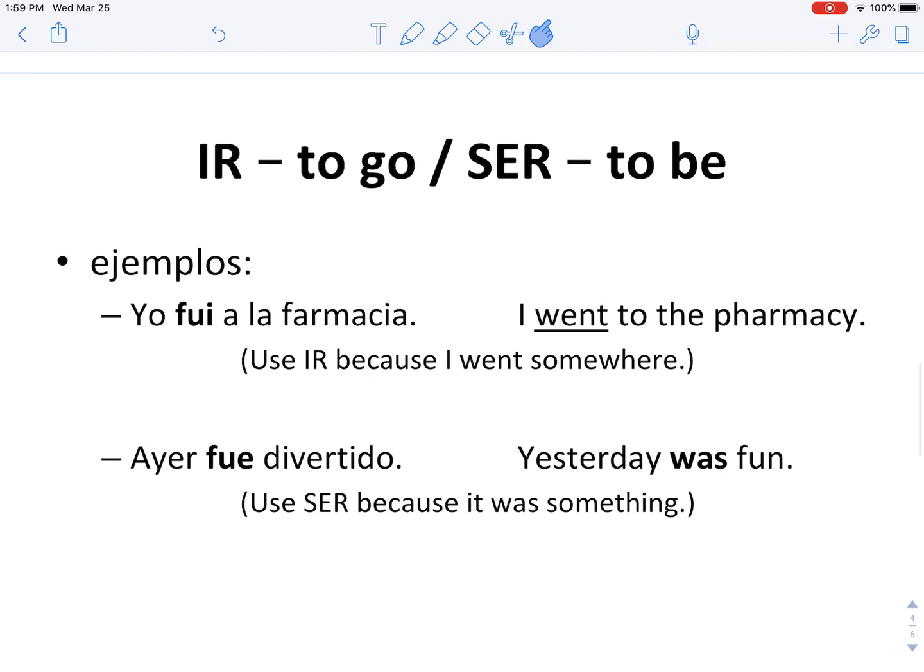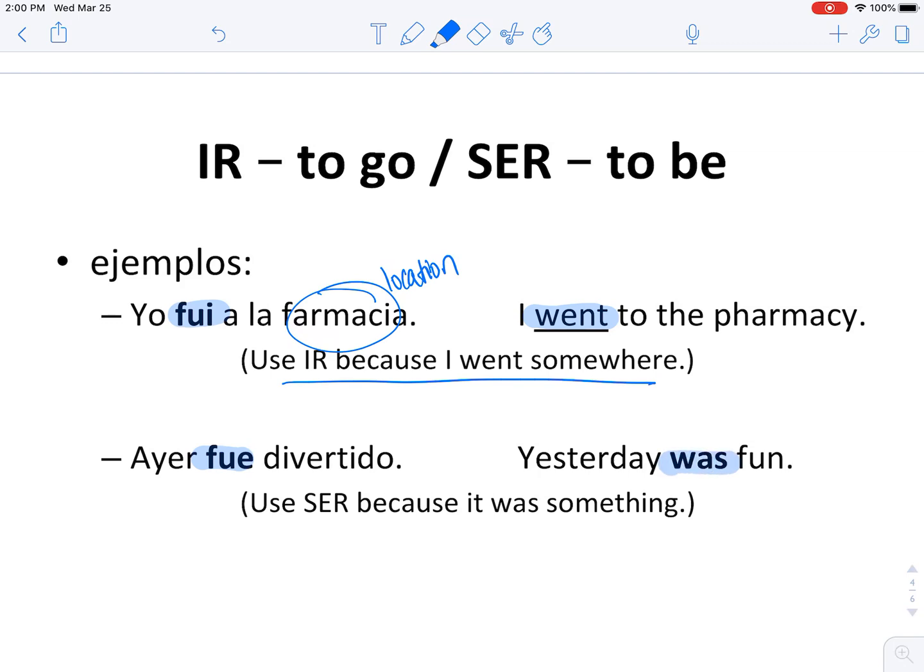Here's some examples. If I say yo fui a la farmacia, I went to the pharmacy. In this case, fui refers to went. I know I'm using ir because I went somewhere, I went to a place. A lot of times we'll have a location after our verb. My other example, ayer fue divertido.